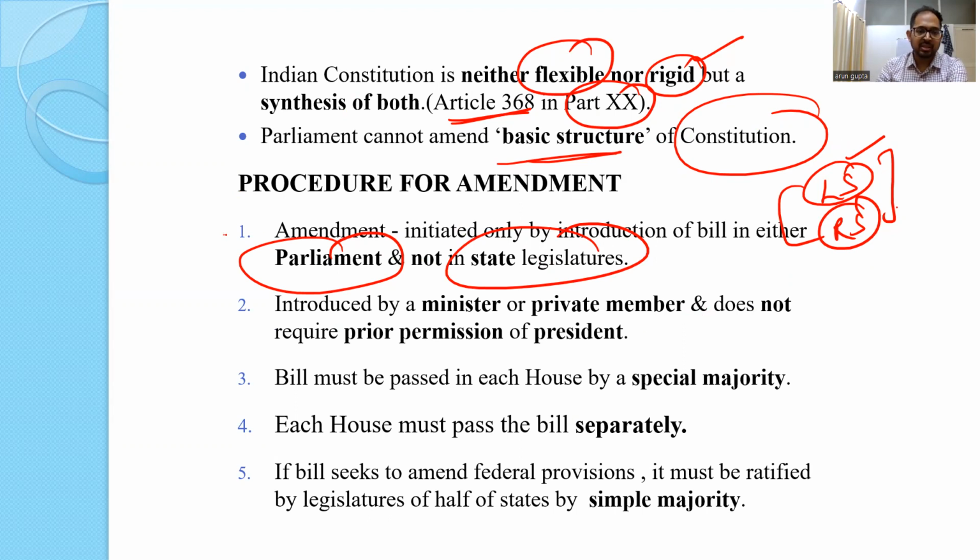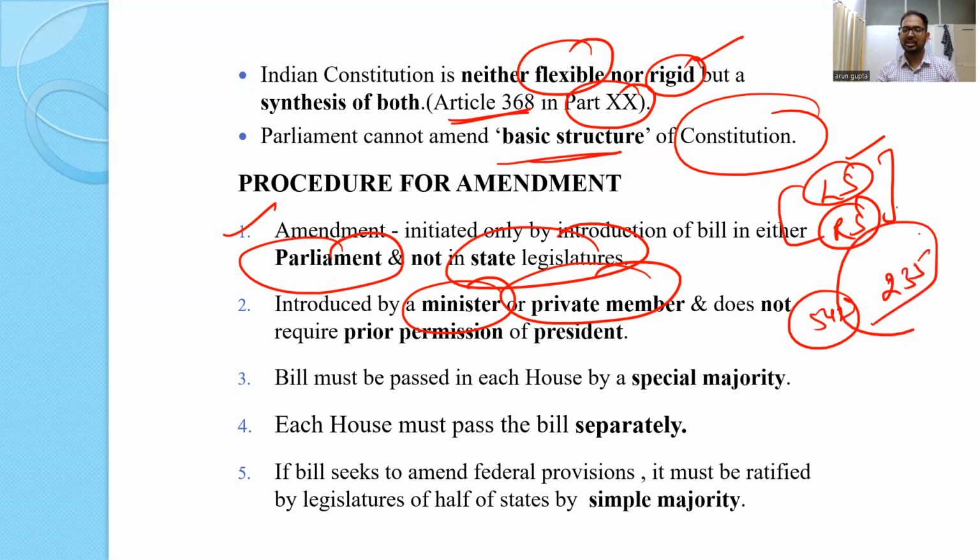Right. Second, it can be introduced by a minister or a private member and does not require prior permission of the president. Okay, so it can be introduced by a minister or any other member of the Parliament. Private member here is any member who is not a minister, maybe from the ruling party. He or she also will be a private member, and it does not require any permission from the speaker or the president or anything. Anyone can introduce. So 542 in Lok Sabha and 245 in Rajya Sabha, any one of these can introduce the constitutional amendment bill.